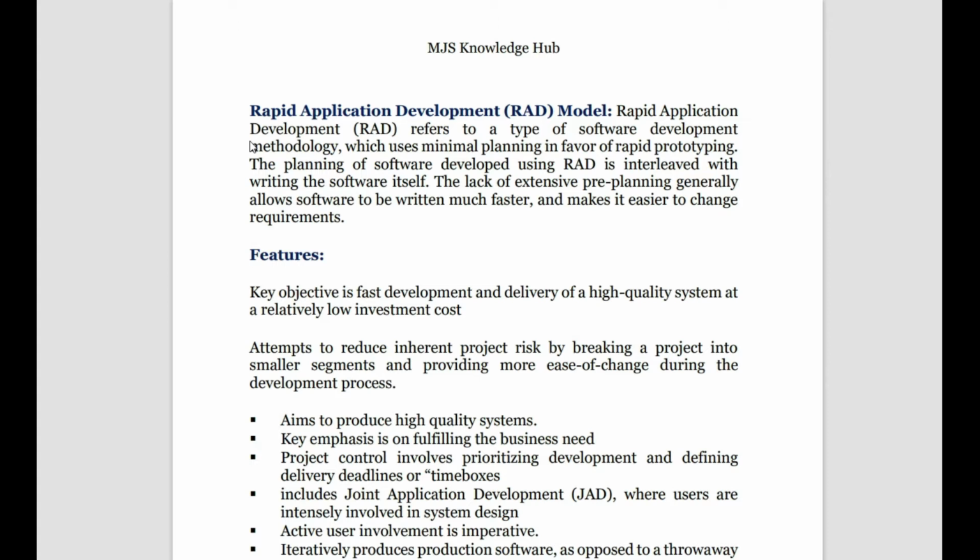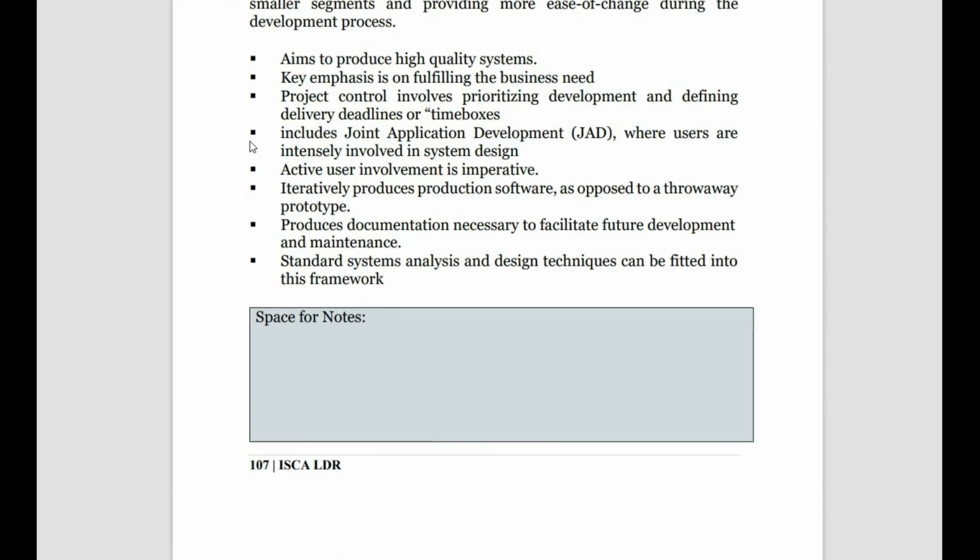So what are the other features here? It aims to produce high quality systems, and the key emphasis is on business speed, business need. And project controls: the project controls involve prioritizing development and defining delivery dates and time boxes. Though the spiral model has the weakness that time management can't be done, this generally follows a time framework, where the time boxes show the time involved in prioritizing and developing the system.